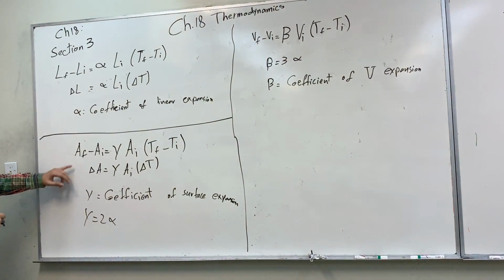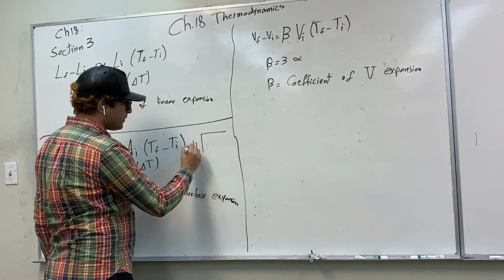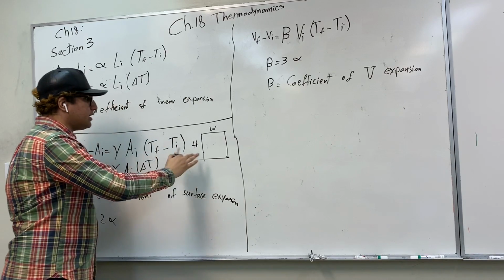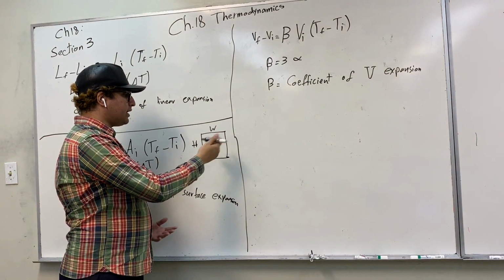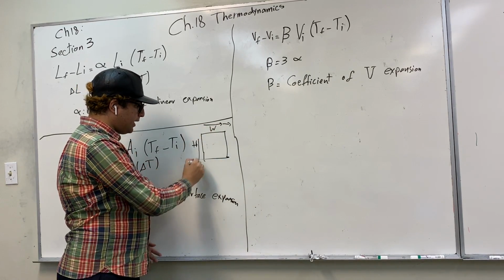If you have a two-dimensional object, like a square, we have a height and a width. Our increase in size will be happening in both the width and the height.